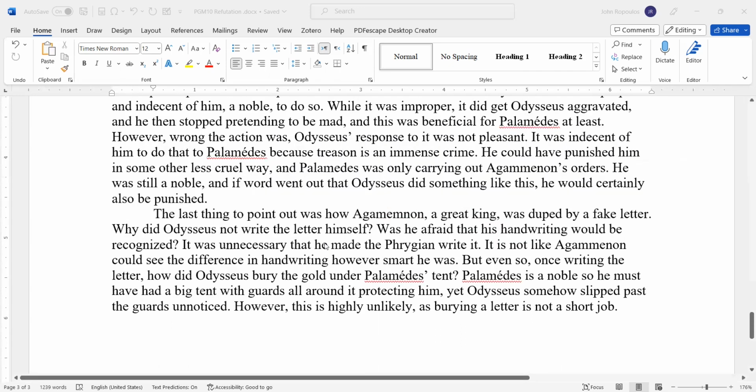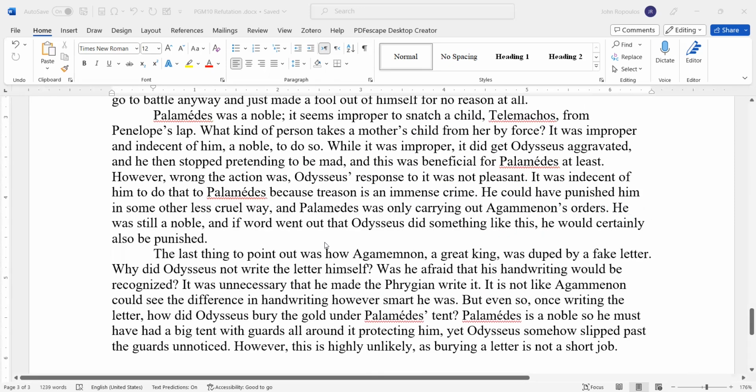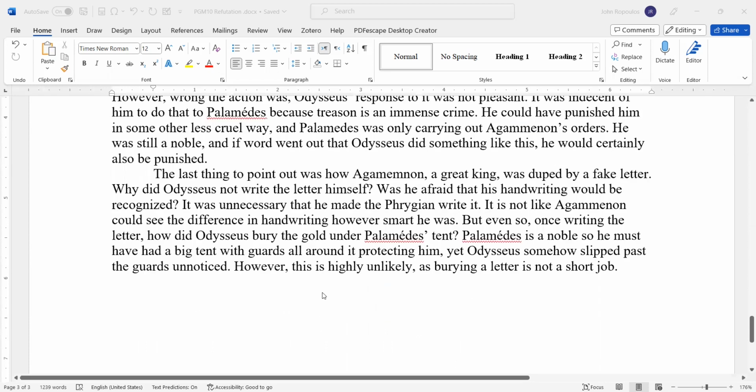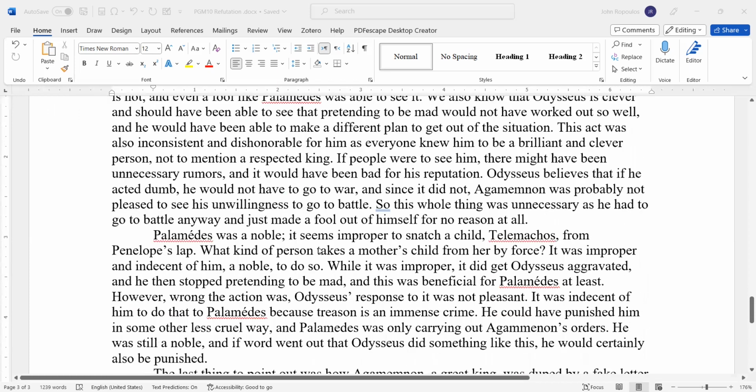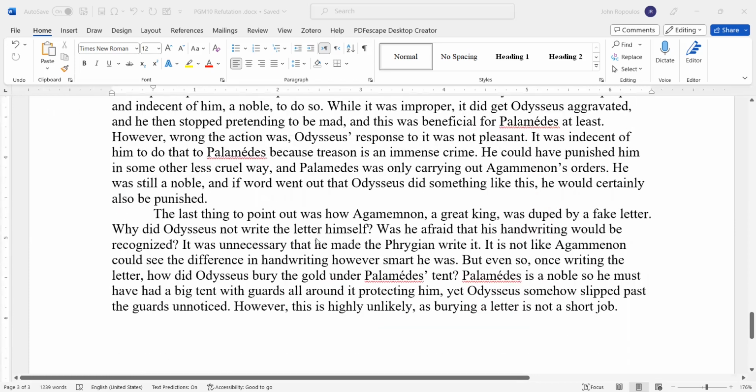And then, she needs to add a conclusion, basically, which would say something like, it is very clear from these facts, or from the fact that the story is unclear or there's a lot of impropriety on Odysseus's part, it's improbable, etc., that this story is false. So that's how she would need to conclude. This isn't her final draft, but I just want to show you what a basic refutation would look like.